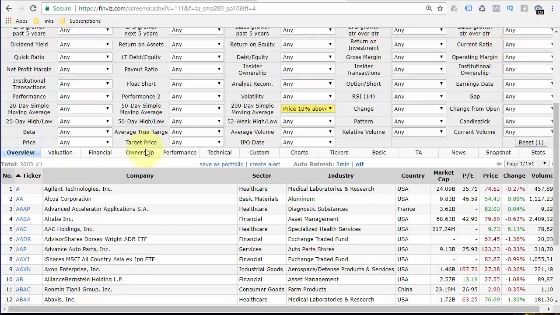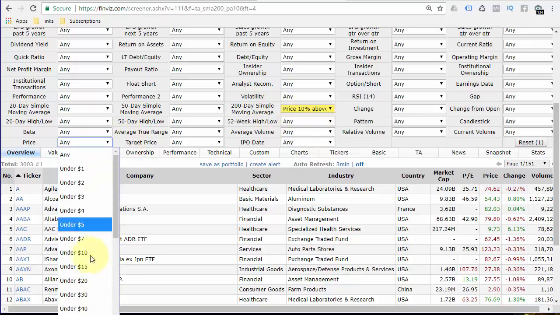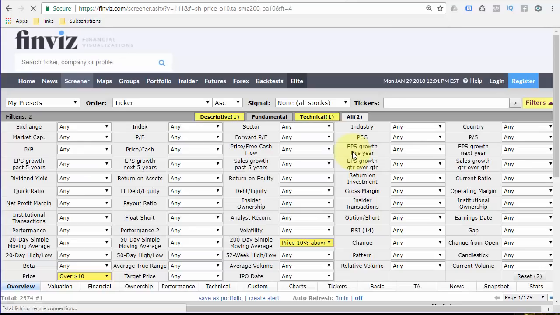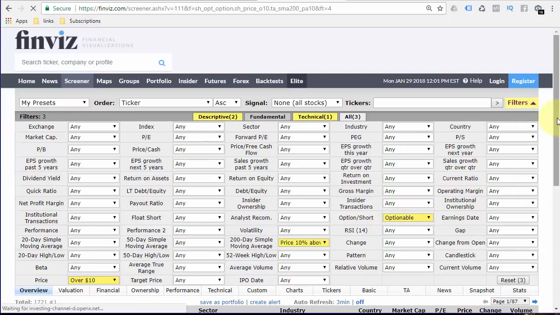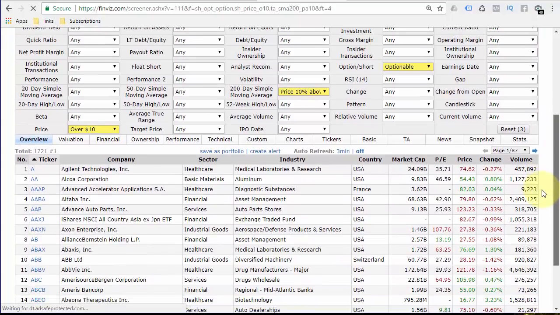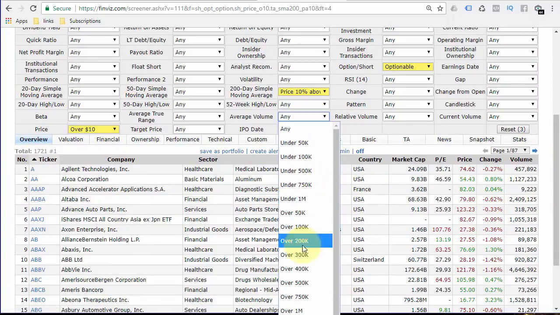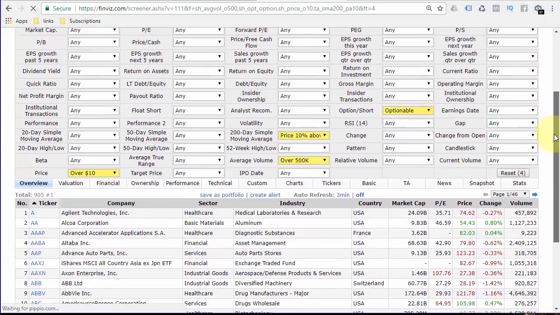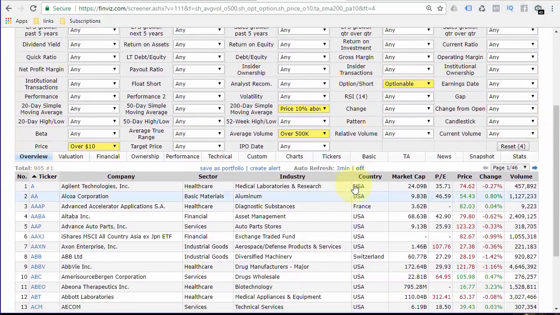So I'd work on getting this subset down. If the market's strong, price 10% above a 200-day simple moving average, well, let's start getting that subset down. Let's say we want over 10. Let's say we want optionable, down to 1721. Maybe we want volume over 500,000 shares that are traded. Get the subset down. That's going to be the number one thing.